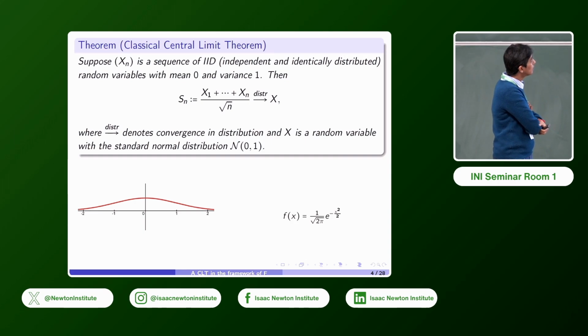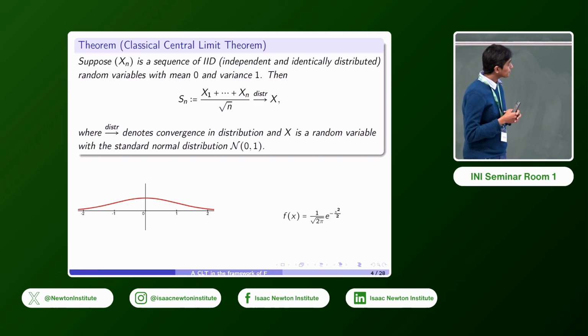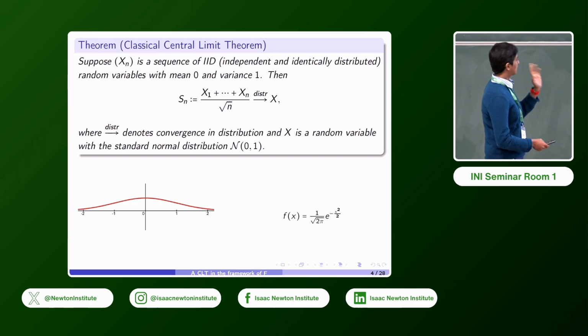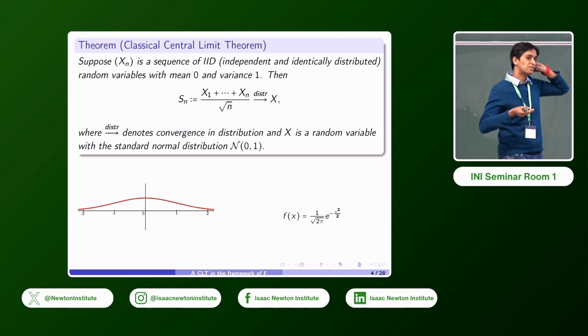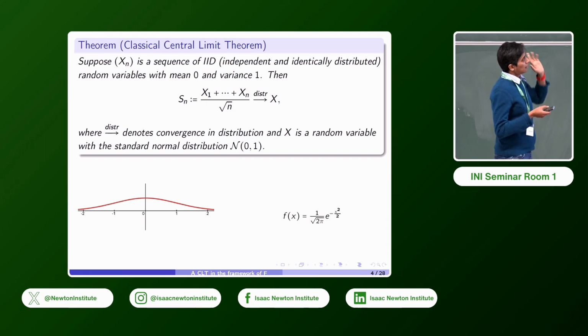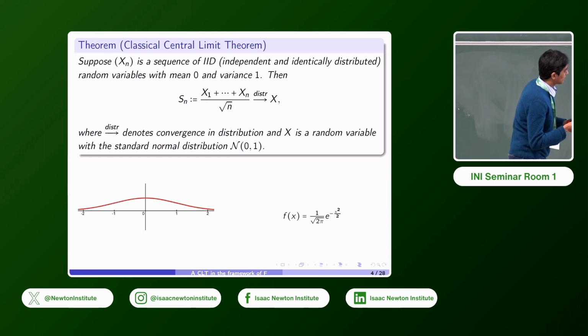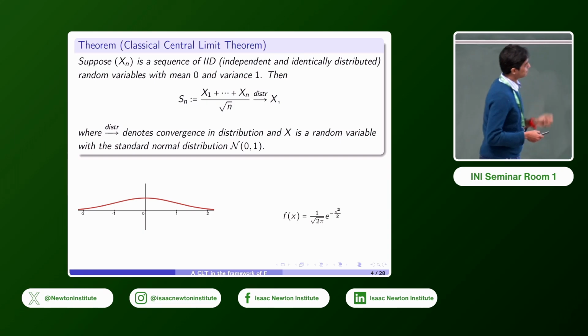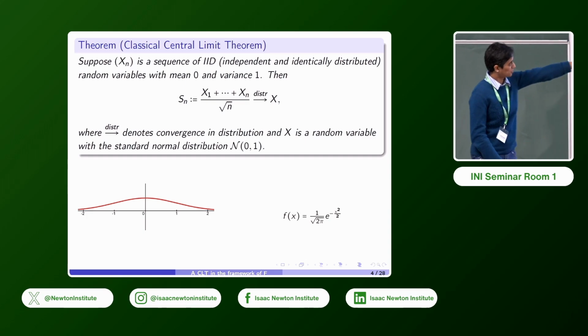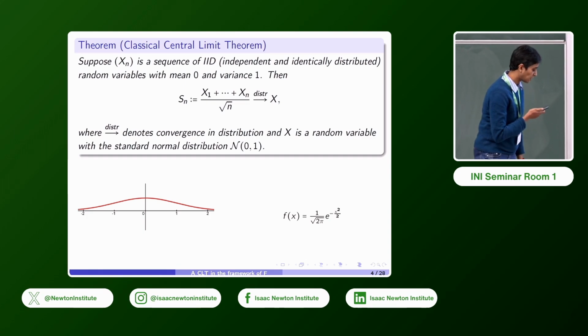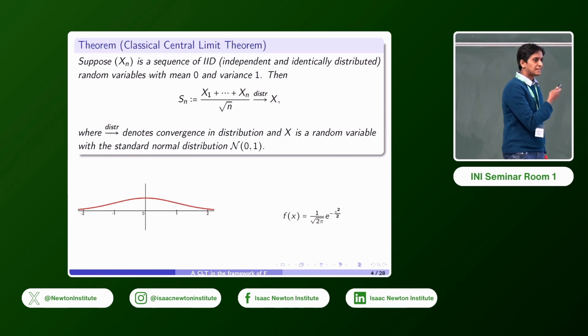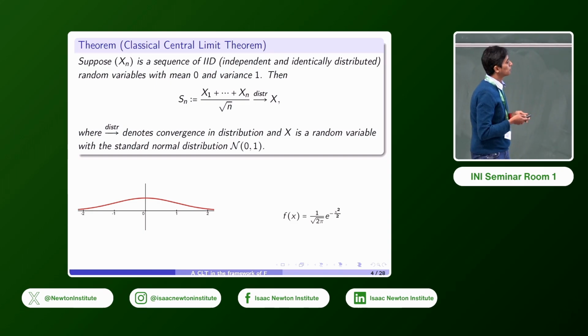So here convergence in distribution, or weak convergence, is equivalent to the convergence of the expectation of f of Sn to the expectation of f of x for every bounded continuous f. We'll come back to this in an algebraic context, but there's a picture of the normal distribution, which is given by its probability density function there. But what we'll do is restate this in an algebraic context and then talk about other algebraic CLTs.